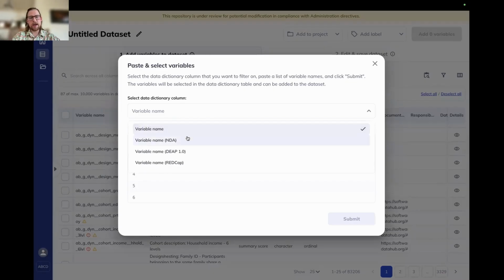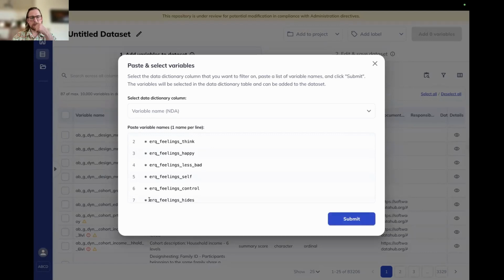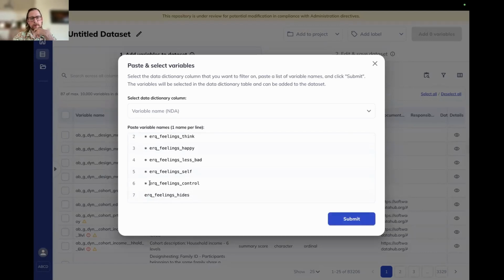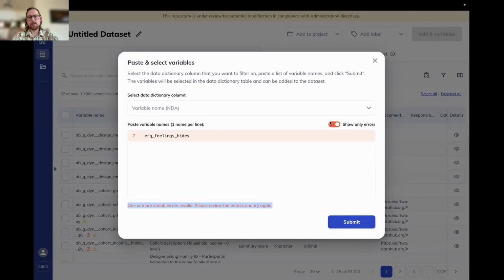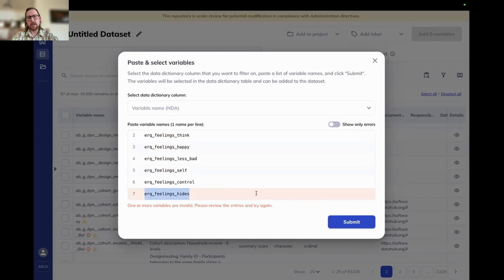We're going to say that I had one from the old NDA naming scheme, though. I'm going to go ahead and paste that list in there, just get rid of these bullet points really quick, and then go ahead and hit submit. You're going to see that we got an error. It will point out anytime that any of these are invalid. It won't go through until only valid entries are remaining. You can either select up here to show only errors, or if you scroll through the list, all the errors will be highlighted in red.